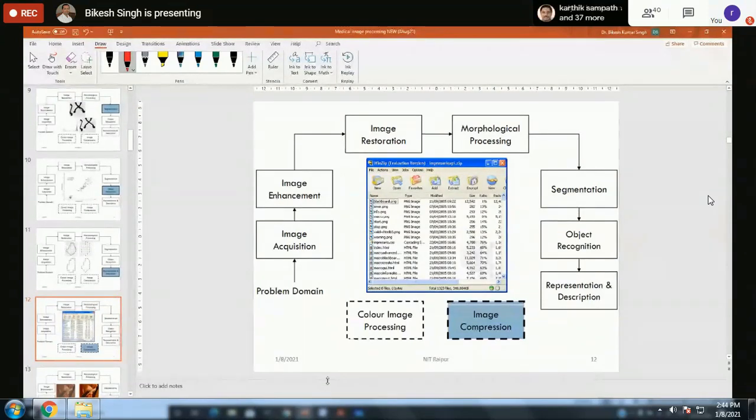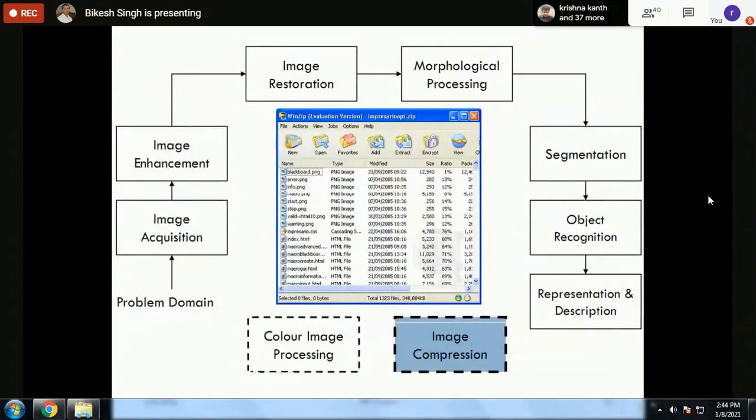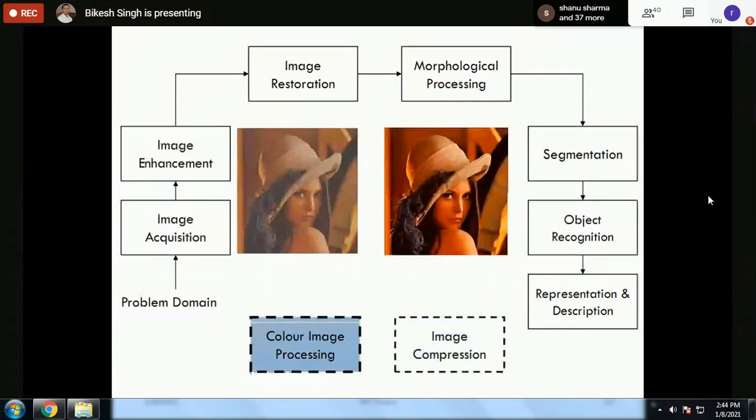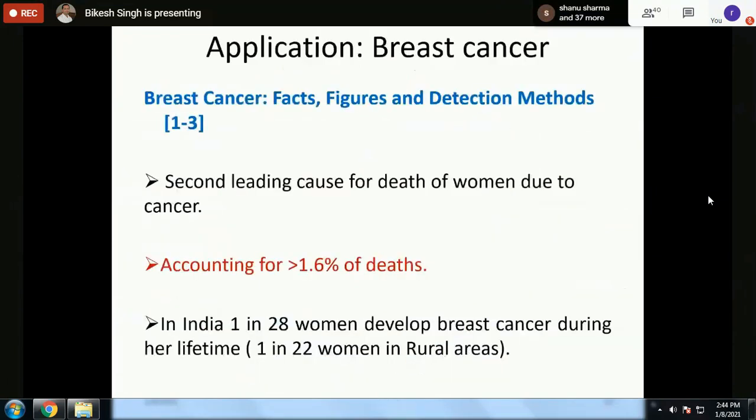Either it is digital imaging, and each of the blocks which you have just seen here is a different research area. Image restoration is a different research area, segmentation is a different research area, object recognition is a different research area. All these are different research areas. Many people do their PhD in segmentation only. Many people work in denoising only.